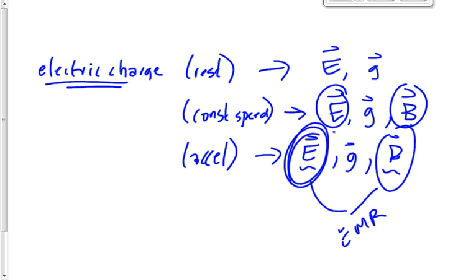What's the big word that we think of oftentimes when we associate electricity with magnetism, especially in electromagnetic radiation, when we associate the electric field with the magnetic field? It's the P word, perpendicular, right? The electric field is always perpendicular to the magnetic field. One of them's on the y-axis, one of them's on the x-axis. One of them's on the z-axis, one of them's on the y-axis. It doesn't matter which one is which. It doesn't matter which axes we're dealing with, as long as they're perpendicular to each other.